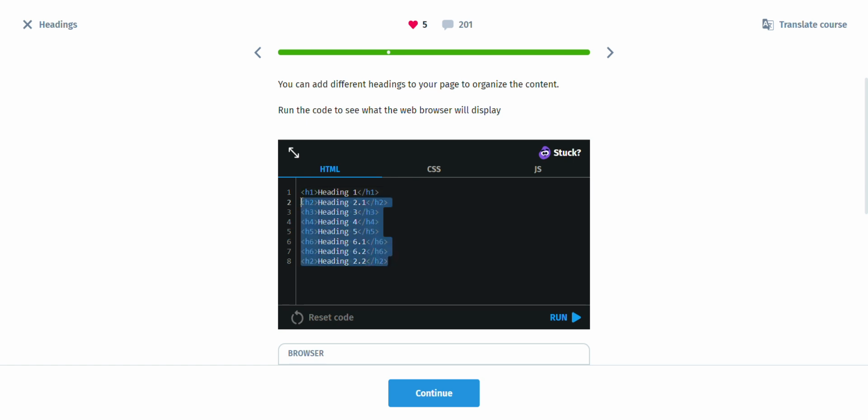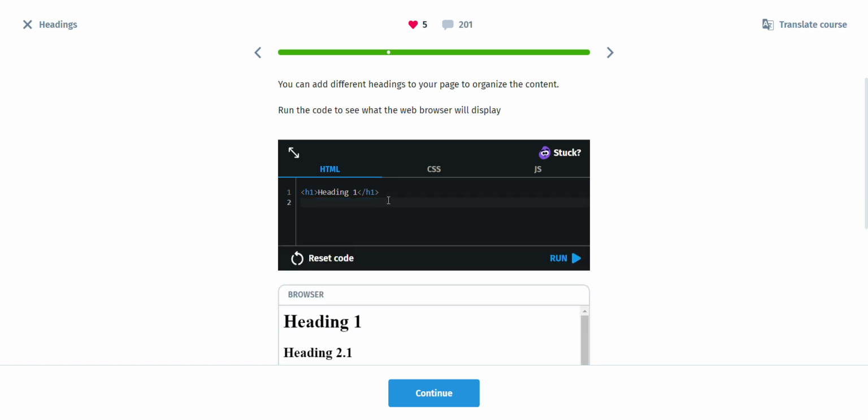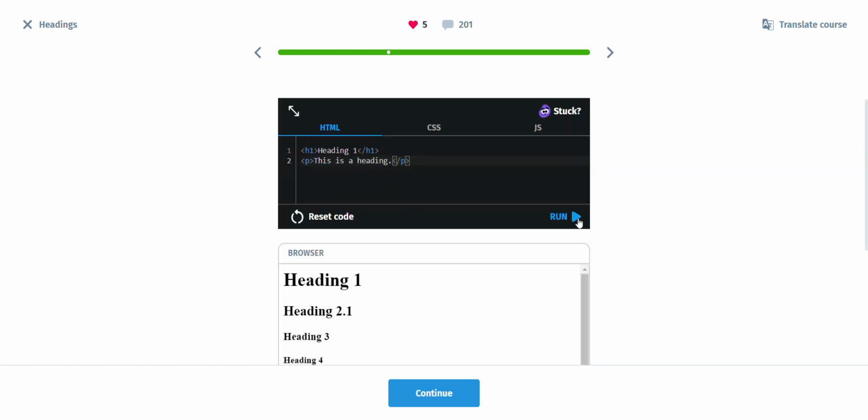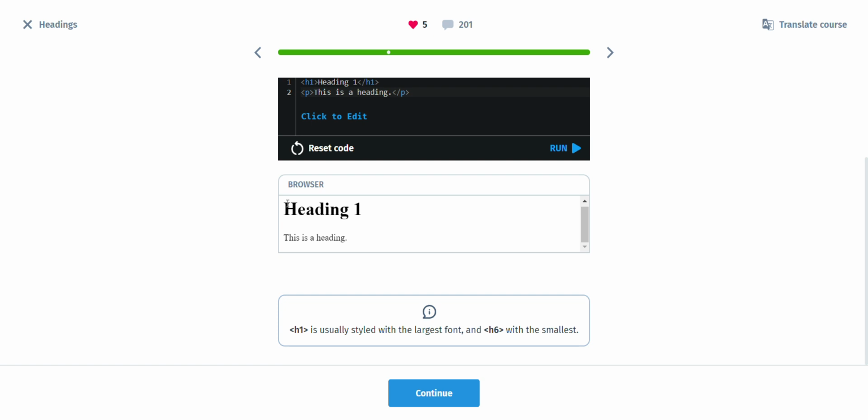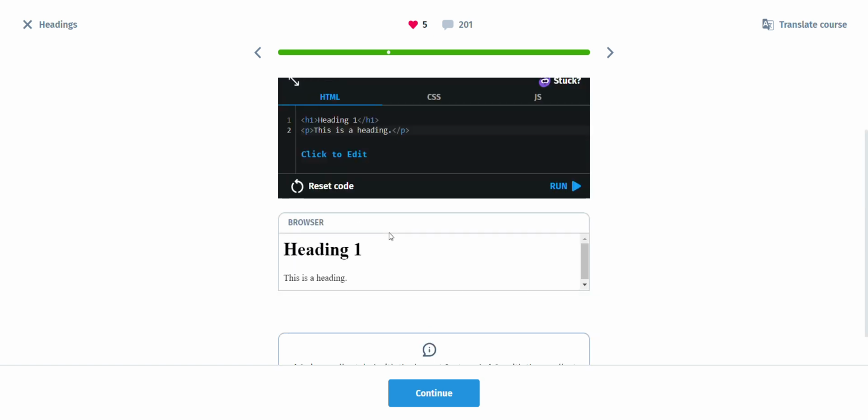I can use that for the title for my web page. I can do heading 1, paragraph. This is the opening tag of paragraph. This is the closing tag of paragraph. And in between, I can write any paragraph that I want. So I'm going to write this is a heading. And I'm going to run the code. Heading 1, this is a heading. Paragraphs are smaller than headings.